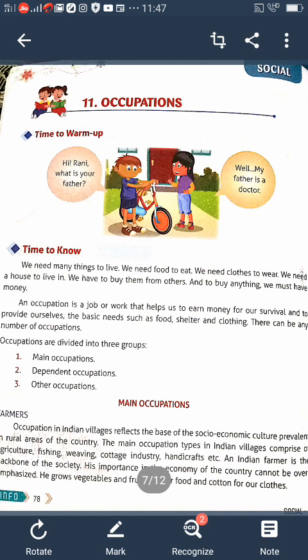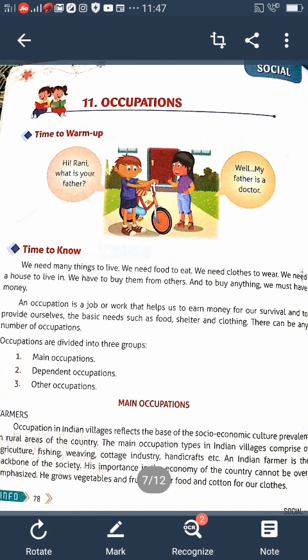So the occupations are divided into three groups: main occupation, dependent occupation, other occupations. Which are the main occupations? Farmer. Who is a farmer? The person who tills the land is called a farmer, no?